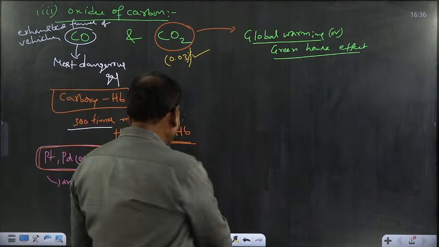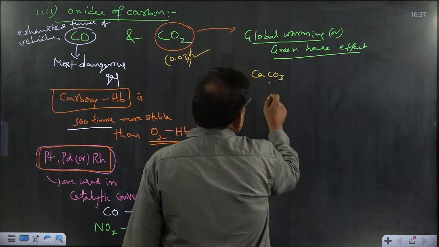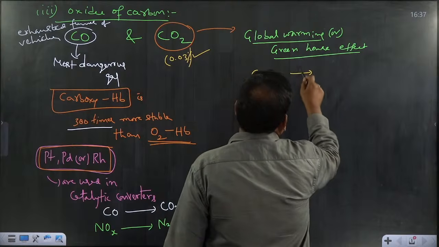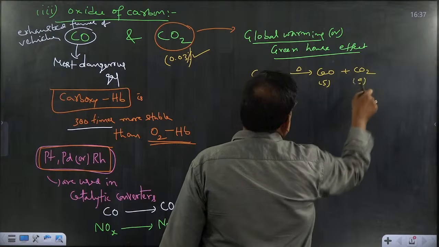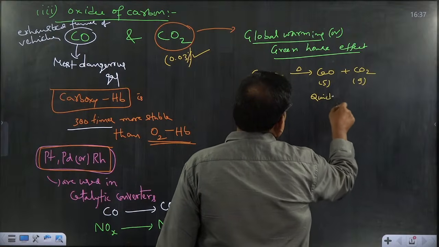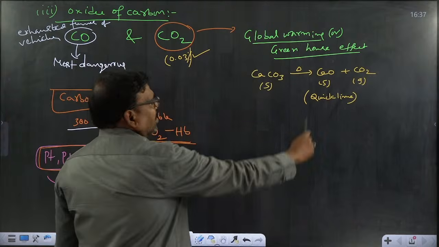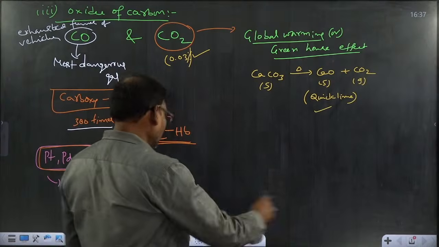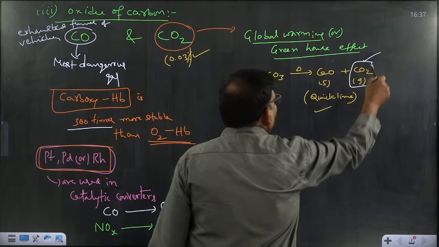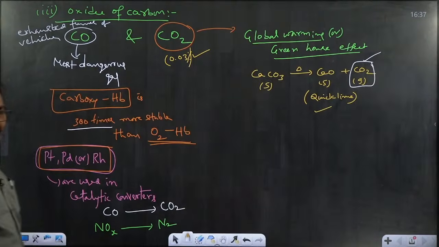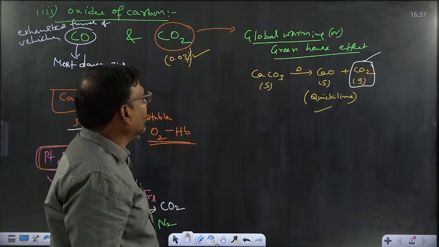especially cement industries. What happens? In the cement industry, limestone is used. That limestone decomposes to give solid CaO along with carbon dioxide. That solid CaO is nothing but quicklime, which is the major requirement for the cement industry. Along with it, carbon dioxide gas is released and enters the atmospheric air. That's why the CO2 level in atmospheric air increases, and that CO2 causes global warming or the greenhouse effect.